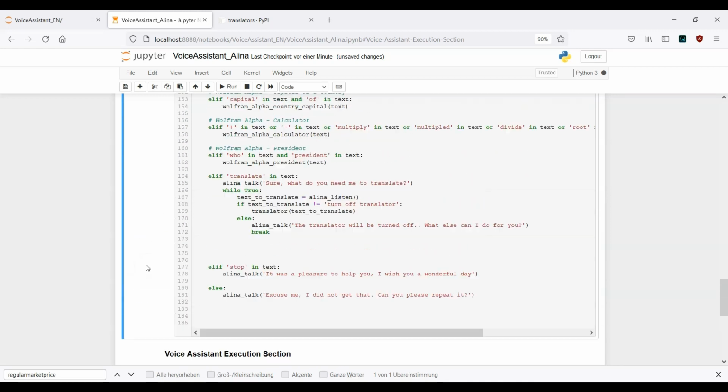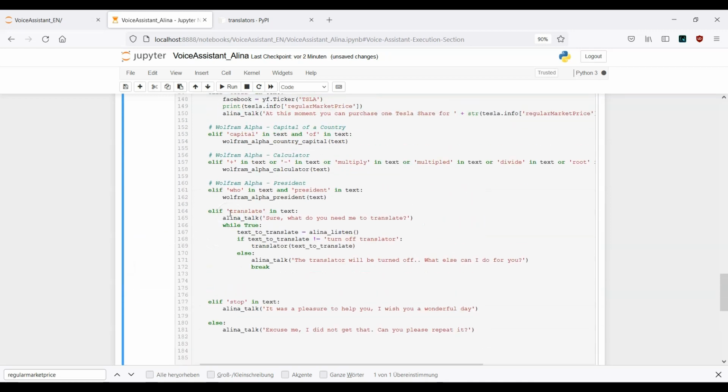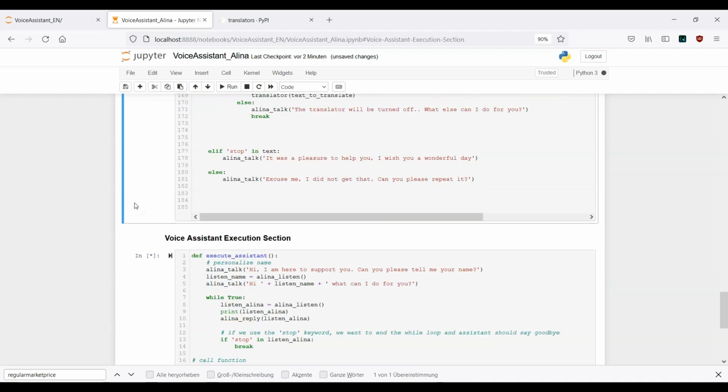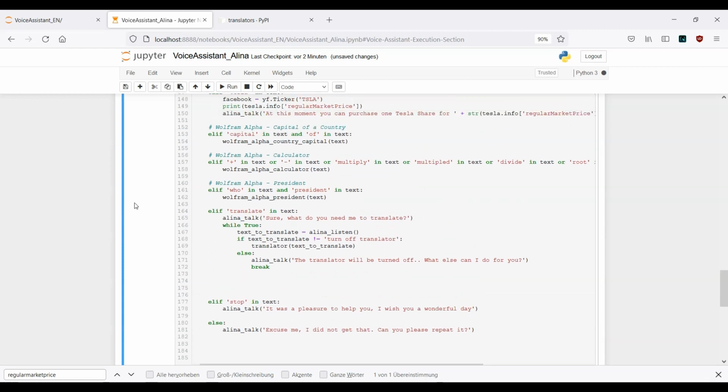Hi, I am here to support you. Can you please tell me your name? Alexander. Hi Alexander, what can I do for you? Can you translate something for me? Sure. What do you need me to translate? I live in Hamburg, Germany, and I want to go to the gym. Ich wohne in Hamburg, Deutschland und möchte ins Fitnessstudio gehen. Today I'm very thirsty and I want to drink coffee and tea.